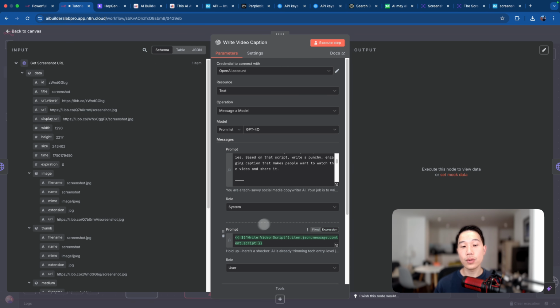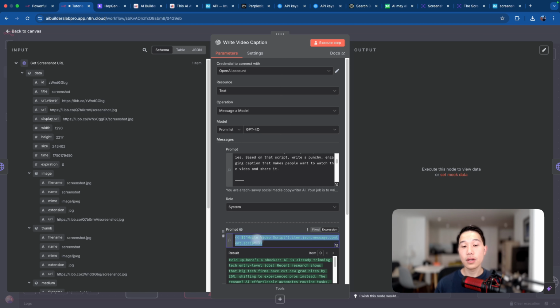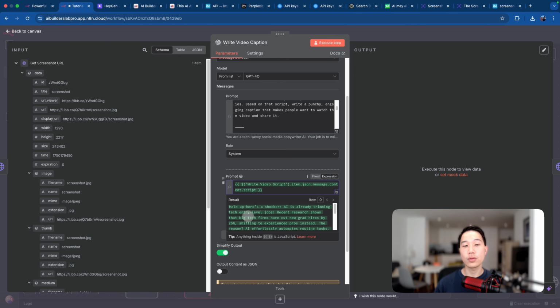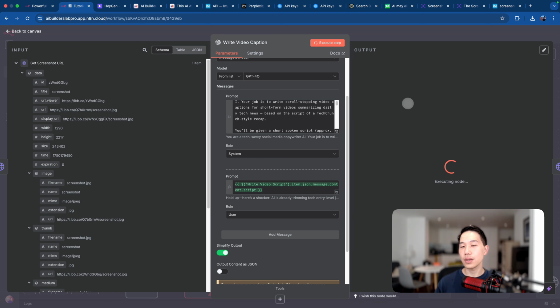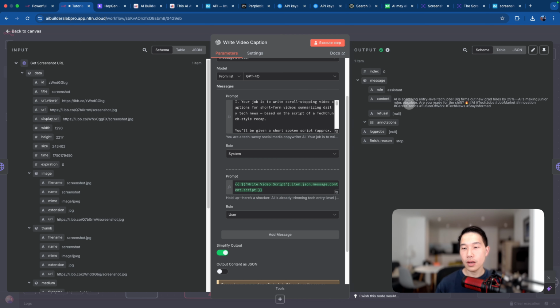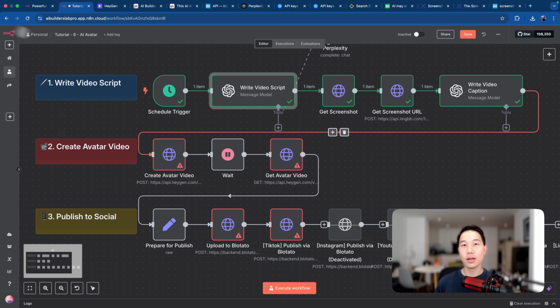And now I also drag and drop this field from the write video script node, which is essentially the entire video script, as the user prompt, so that this is the user input for this particular node. And if we just click on execute step, you can see that this is a caption for that particular article with the hashtag that is suitable for this. Alright, now the entire first step has been completed.